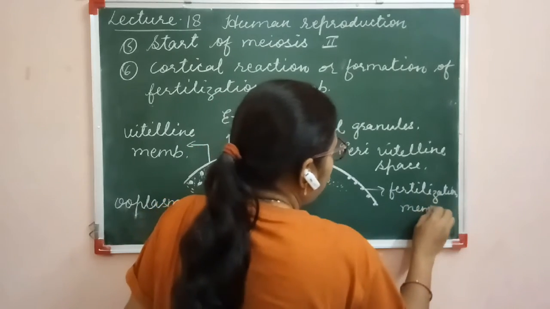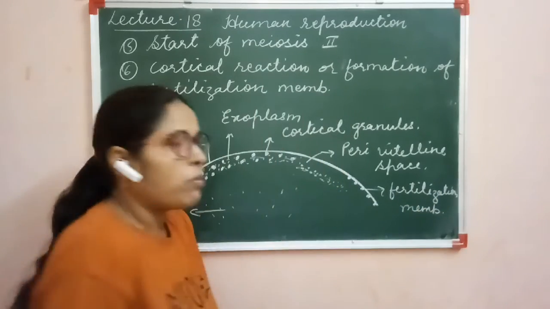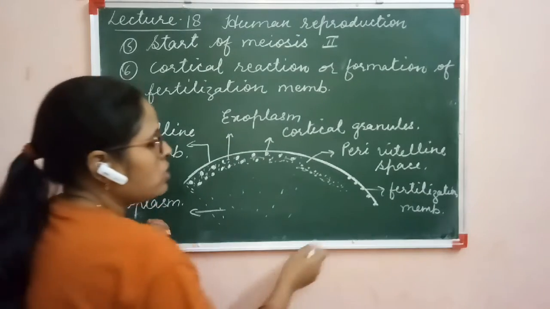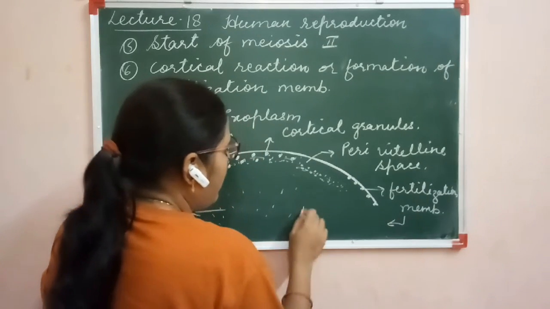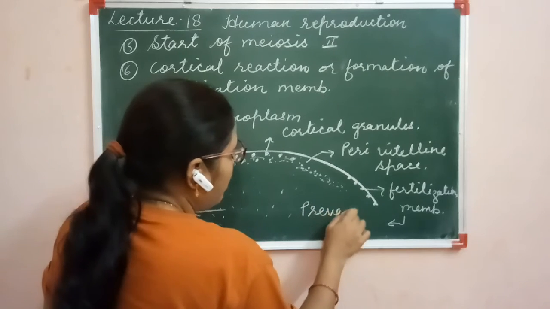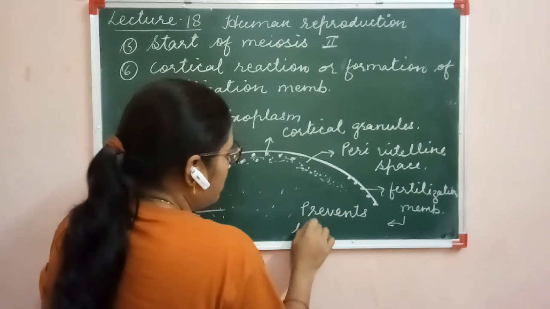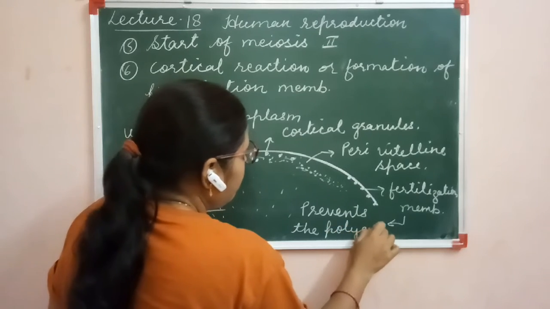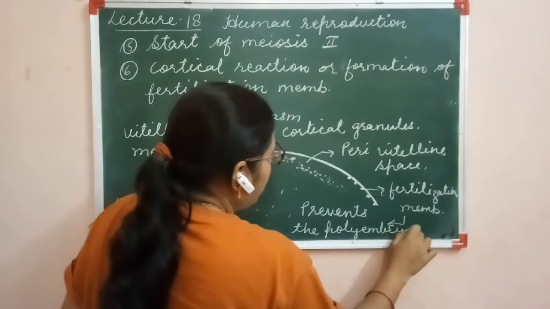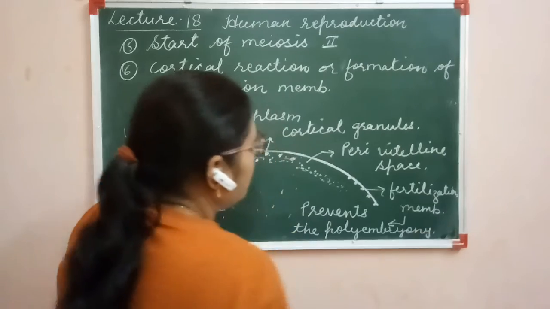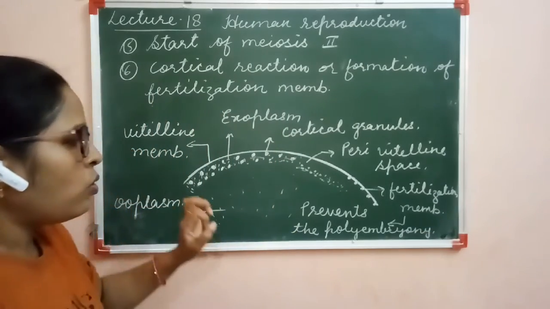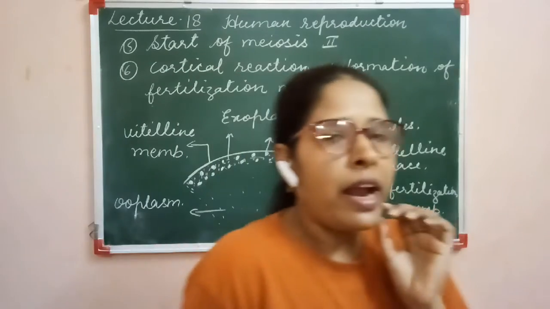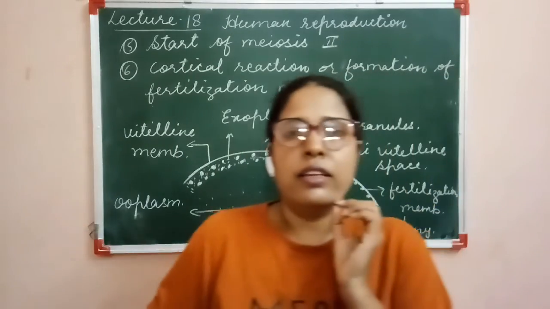Now what is the significance of this fertilization membrane? The significance of the fertilization membrane is to prevent polyembryony. Clear? It means that only one sperm enters the egg.